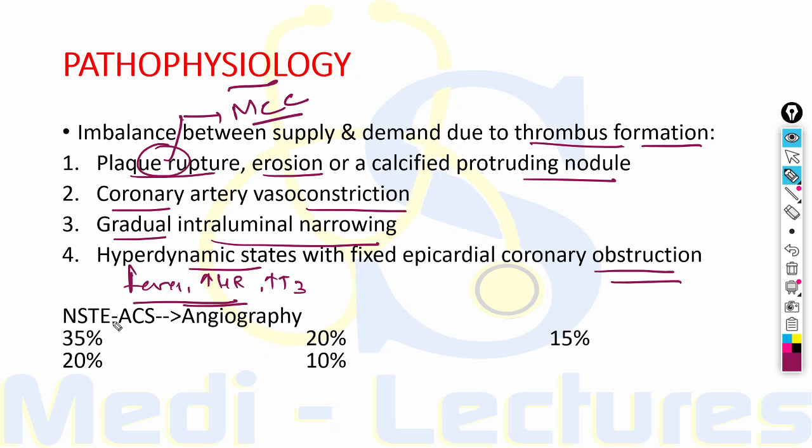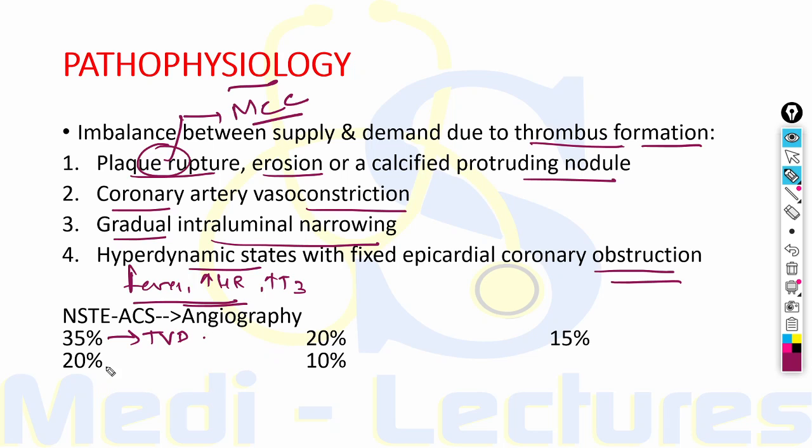When we do the angiography of these patients, it is important to note that around 35% of patients, which is a large number, are found to have triple vessel disease. This means all the large epicardial coronary arteries have an obstruction of certain level.